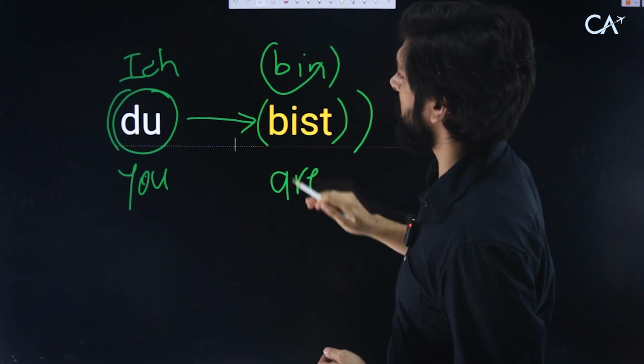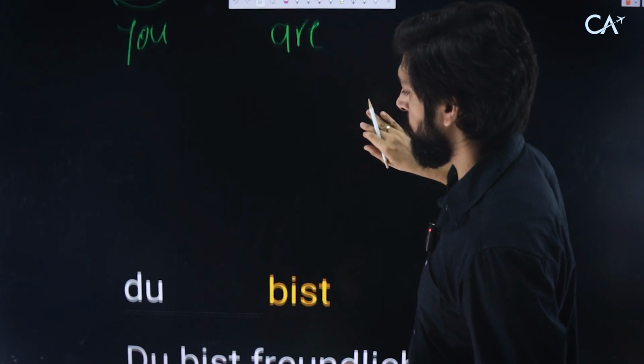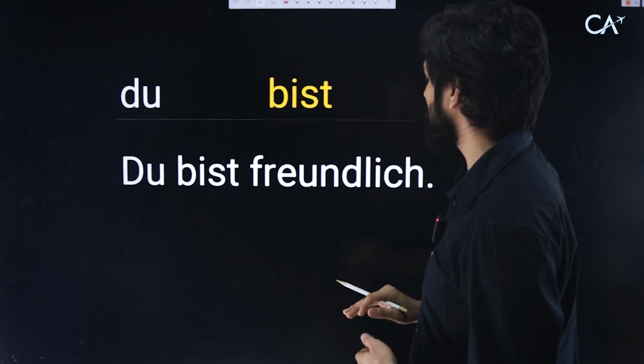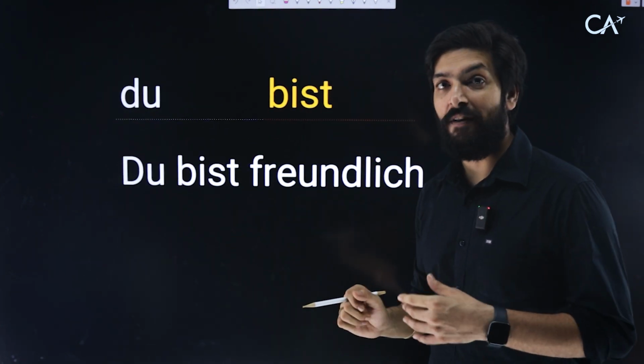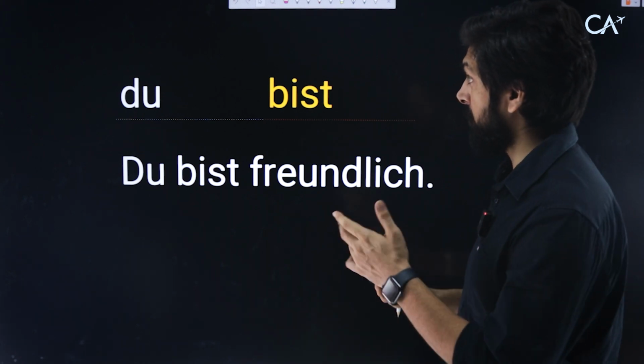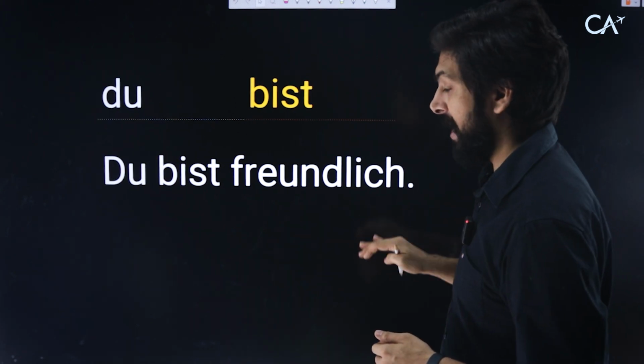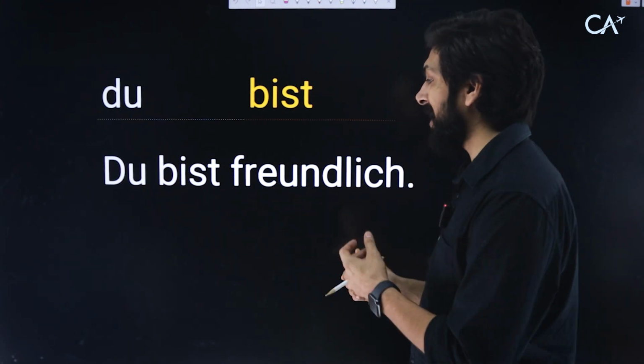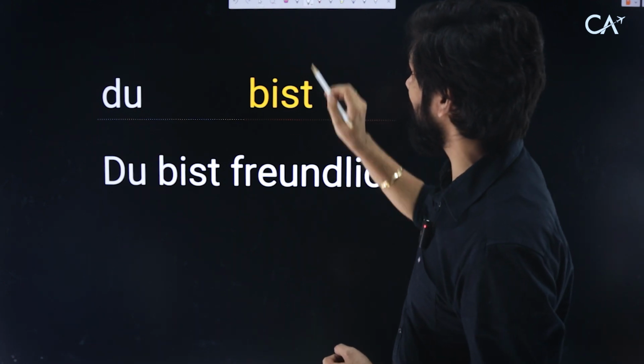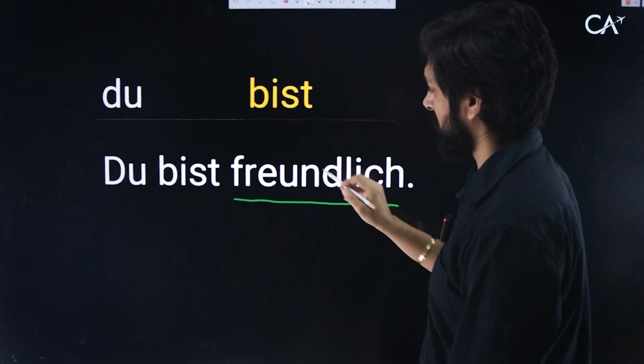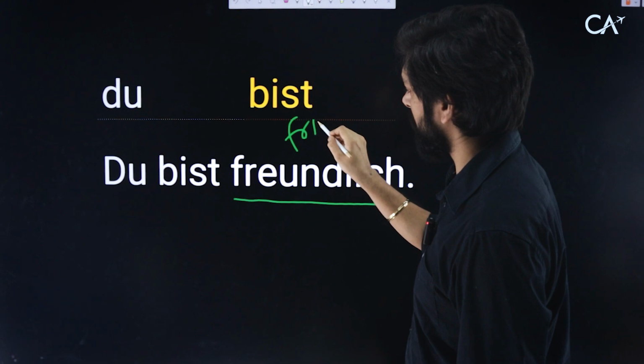Let's have some examples of you are. So we say du bist freundlich. You are friendly. Some people say that about me. I don't know if I am, but du bist freundlich. That means you are friendly. This is the literal translation of friendly: freundlich.